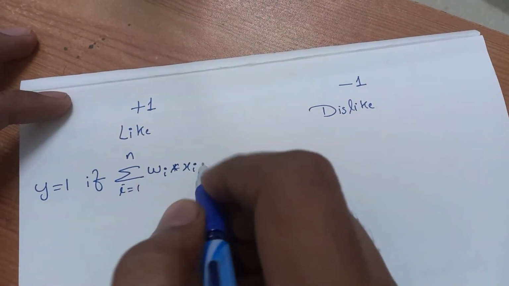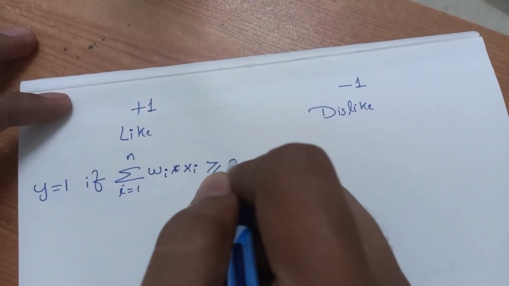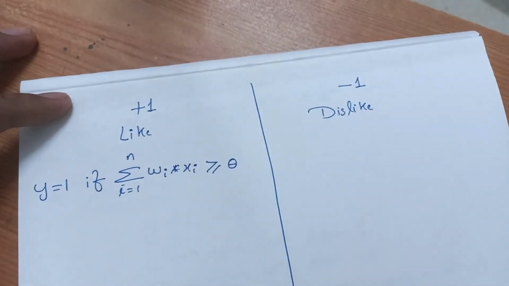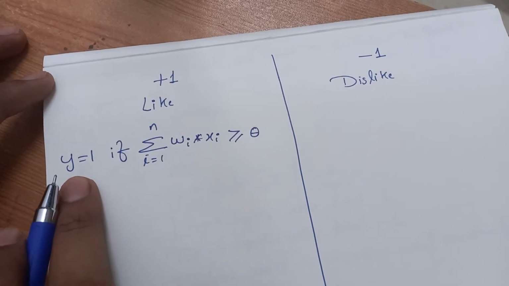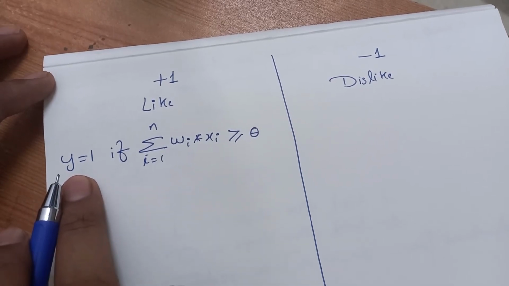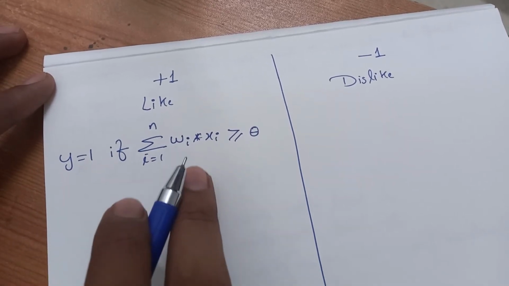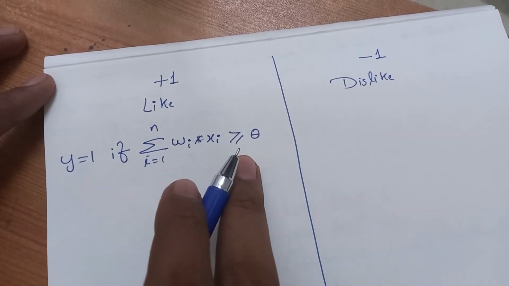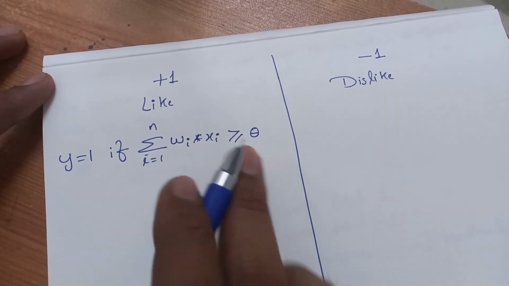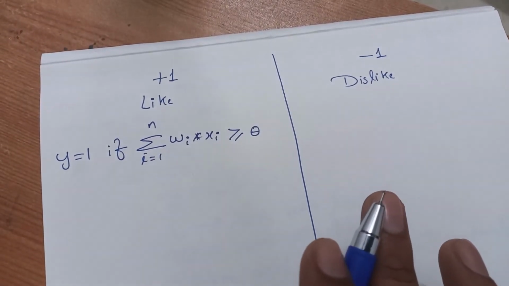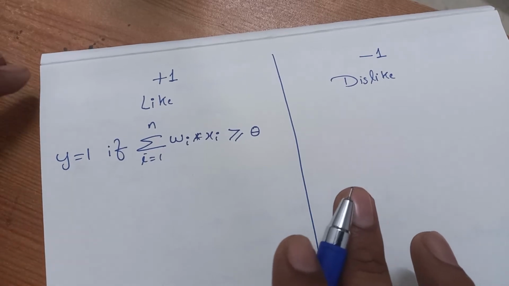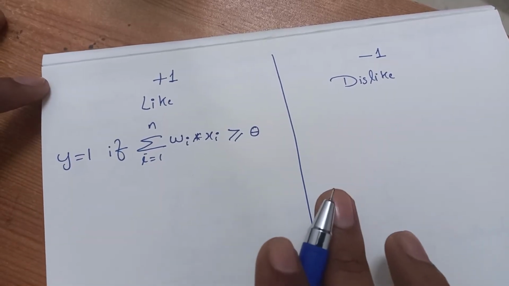If it is greater than or equal to theta, which was considered as a threshold value, then only the output will be considered as like, that is y equal to +1. So the movie will be labeled as a like if the calculation goes more than or equal to theta. Of course, simple enough. The theta value has to be decided prior, and if the calculation goes more than theta, then it will be considered as 1, that is like.